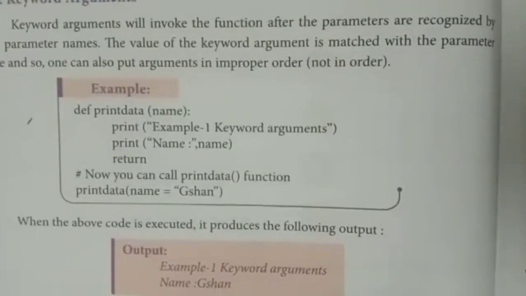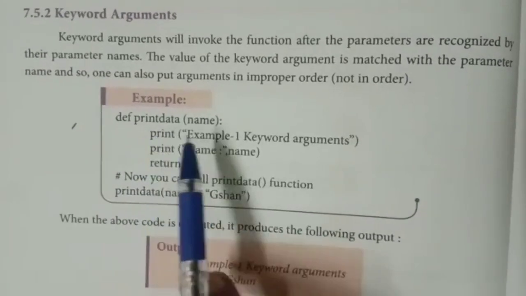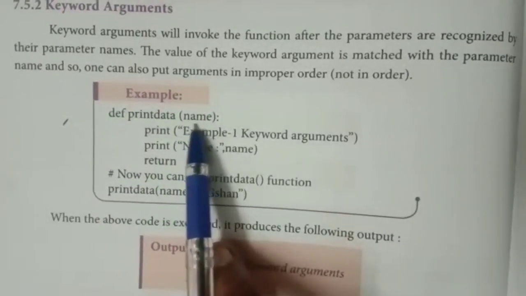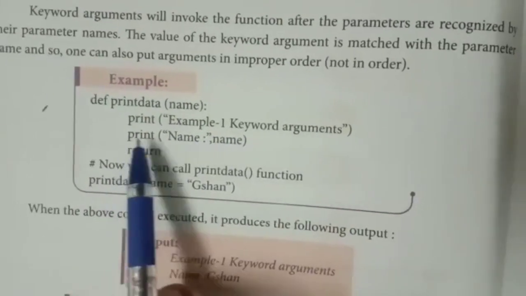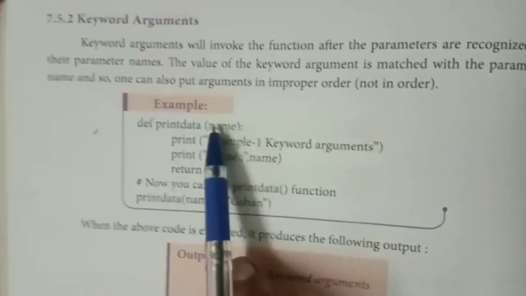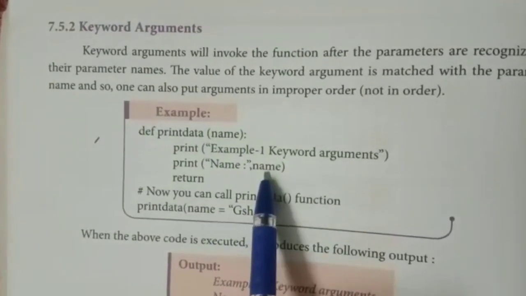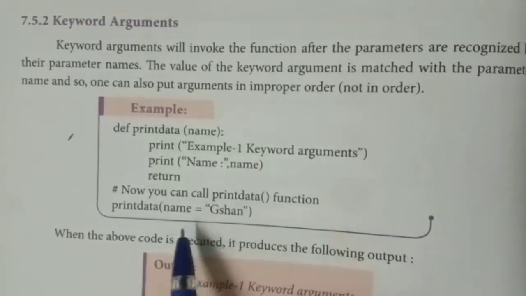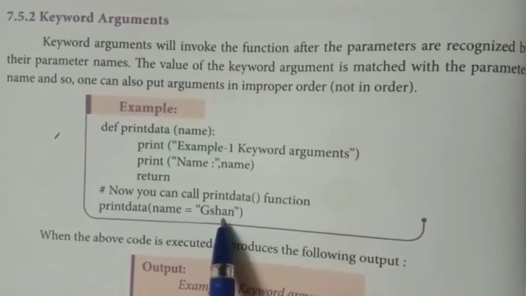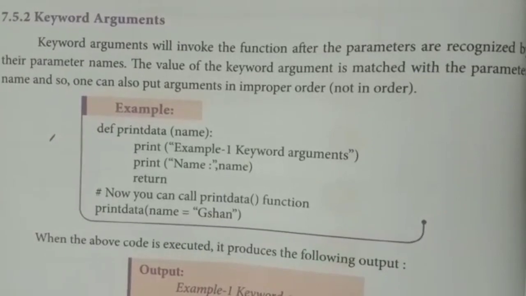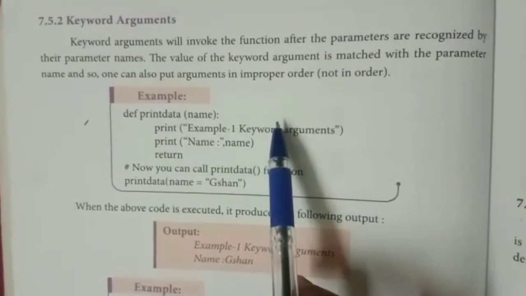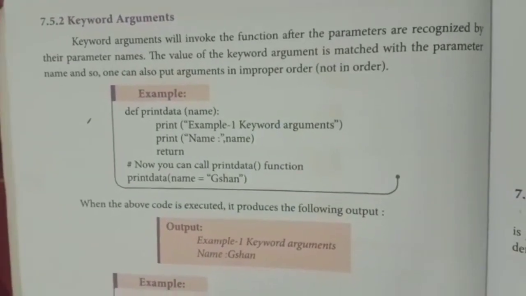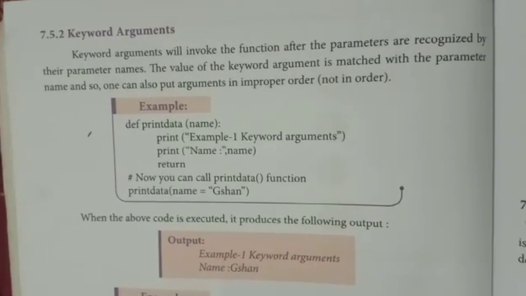See this example, def print data name. So name is the parameter, variable name. So here print keyword argument, print name. So from this function, it is going to print the name. The name will be given in the print statement. It will take this print statement and the value will be printed. If you are giving more than one parameter also, even if it is not in the order, if the name matches with each of them, it will be displayed. We will see another example.